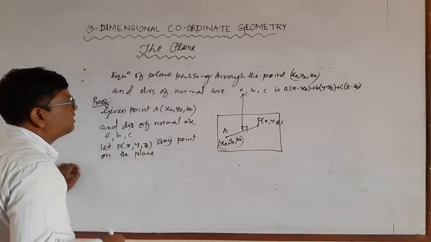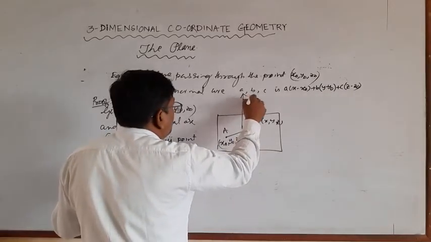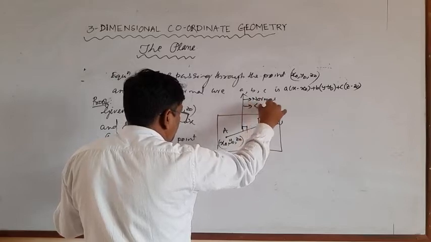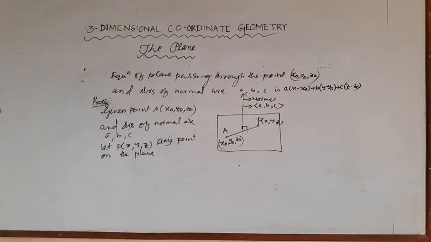Now the line segment is perpendicular to the normal. So DRS of normal is what? A, B, C.